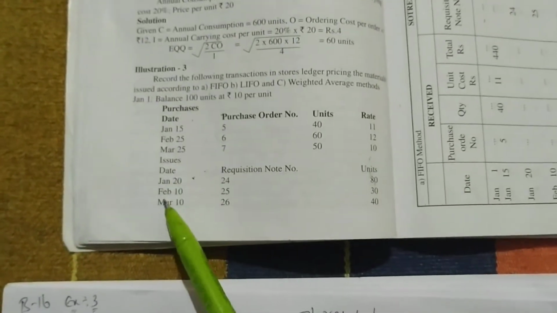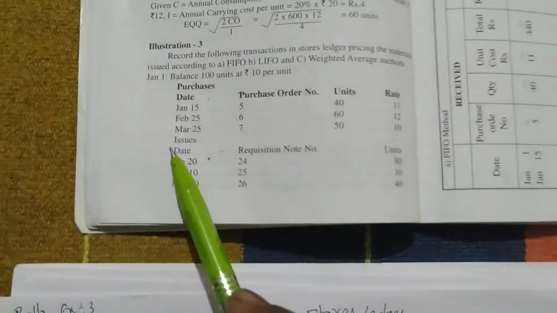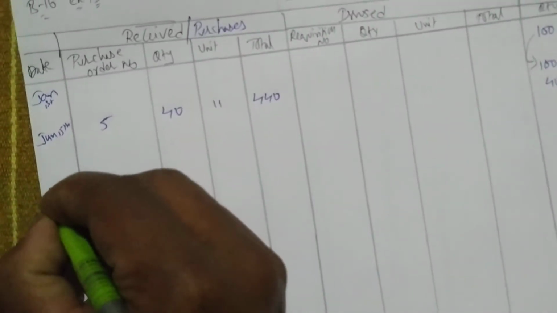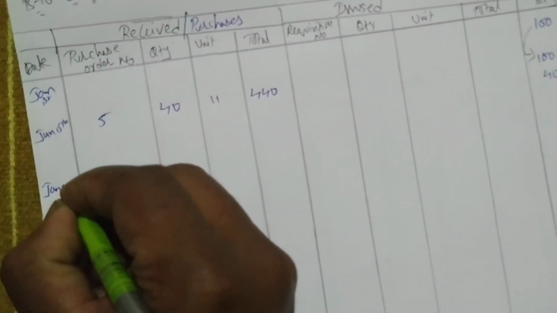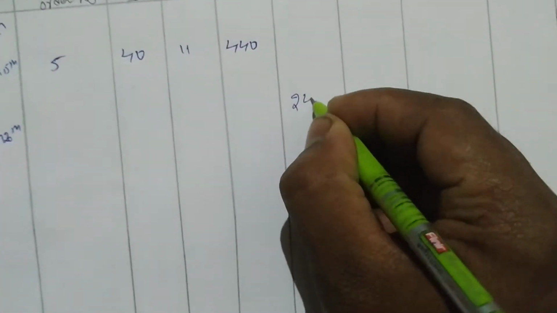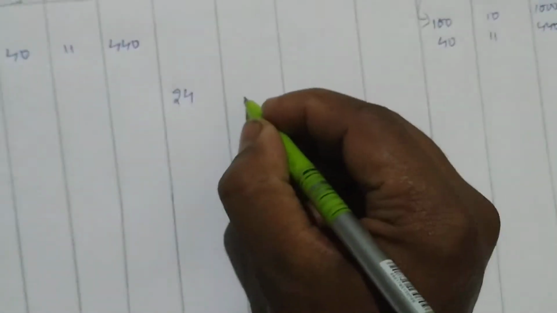Next. What is the next date? After January 15th we have January 20. Requisition number means issued. Here he is saying issues, right? So January 20, how many units? 80 units. So let me write here January 20, issuing. The requisition number is 24. How many units are issued? 80 units he is asking you to issue. So let me issue 80 units. And what will be the price?